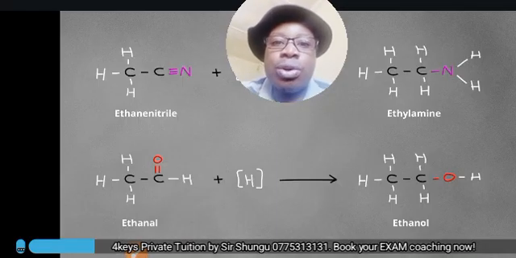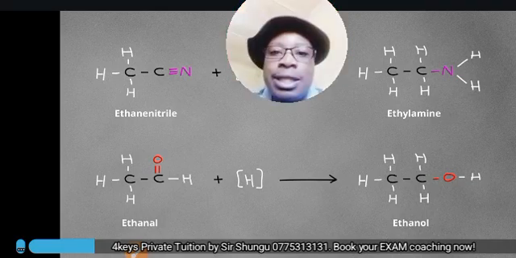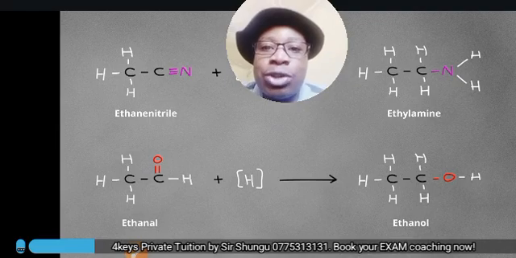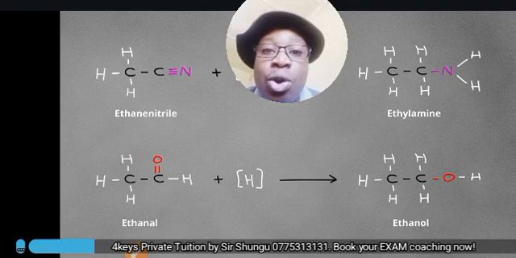Let's start off with those 2 reactions. That on top is my nitrogen version and my oxygen version is at the bottom. If you were to reduce those molecules, what would you get?